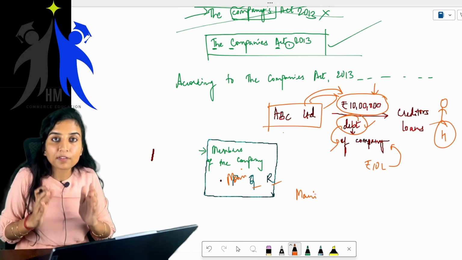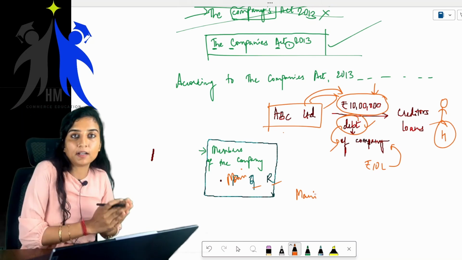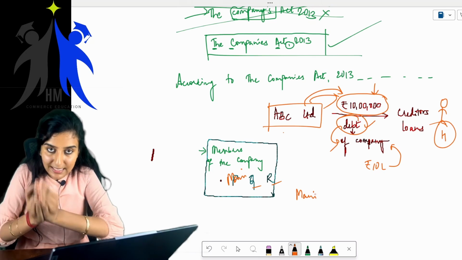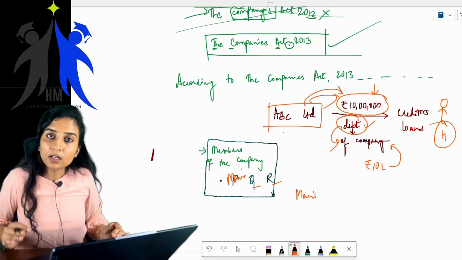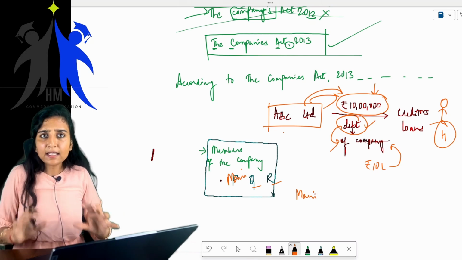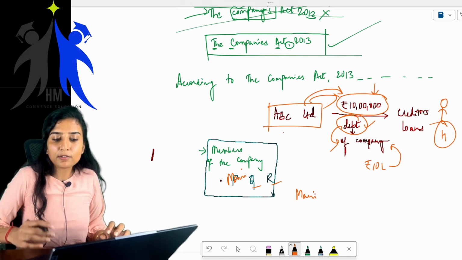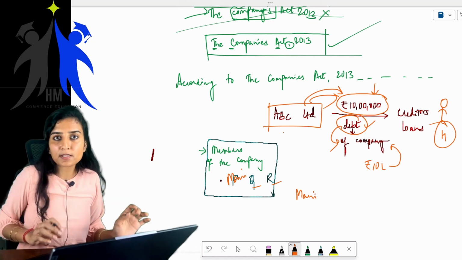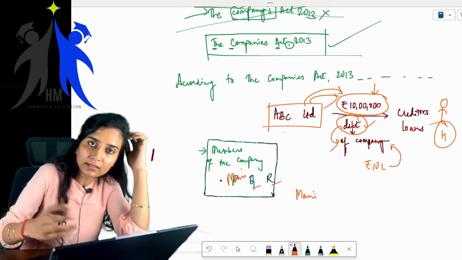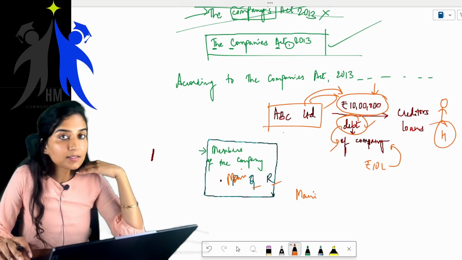But in case of a company, company is different, members are different. Company's assets is company's assets only. Members' assets is different from the assets of the company. Getting it? Clear? So now will the members of the company have to pay rupees 10 lakh to the creditors? Do they have to sell off their personal assets and pay the dues to the creditors or from whomever the loan is taken? The answer is no, children.